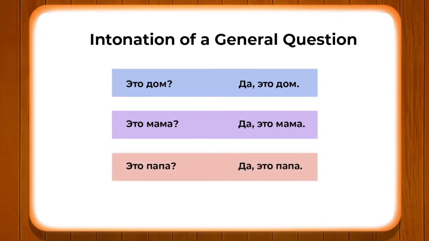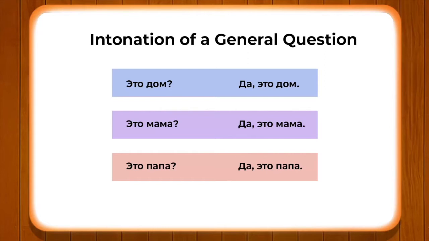"Eta papa," "da," "eta papa." What do we see here? When I am asking a question and answering using "da," there is a pause. Why? So that I can answer the question fully after saying "da," which means yes.